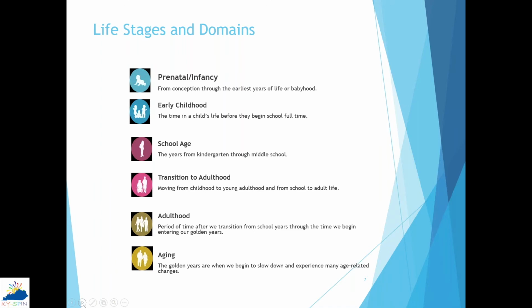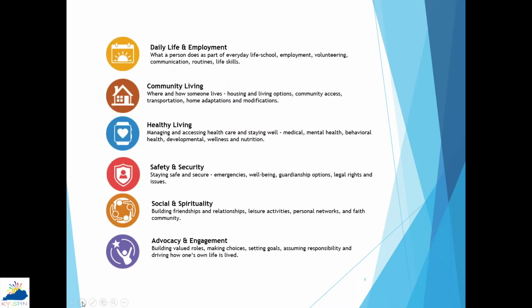Transition to adulthood is moving from childhood into young adulthood and then from school to adult life. Adulthood is the period after we transition from school years through the time we begin entering our golden years. And then aging. The golden years are when we begin to slow down and experience many age-related changes. That just put into some perspective where I'm at in my life stages and domains.